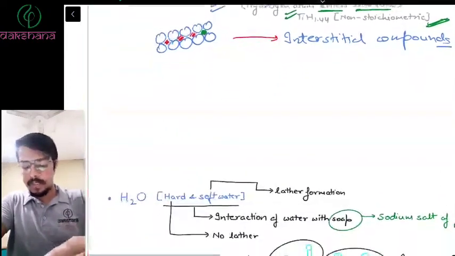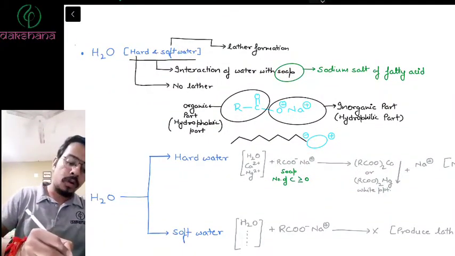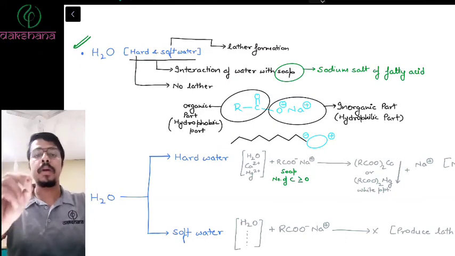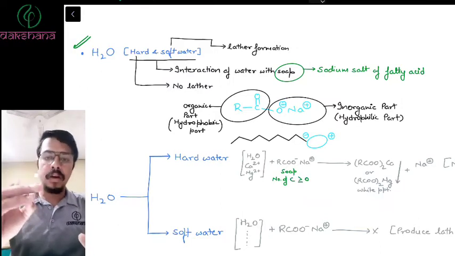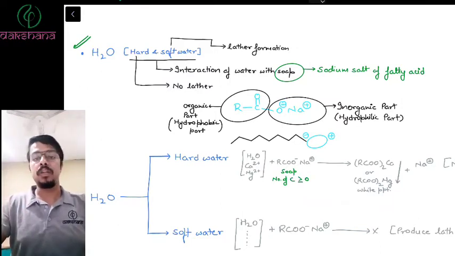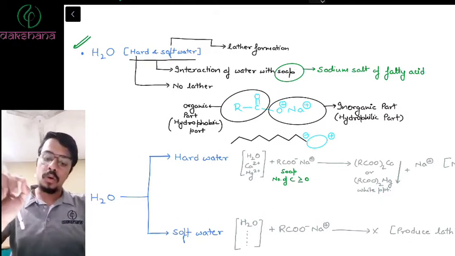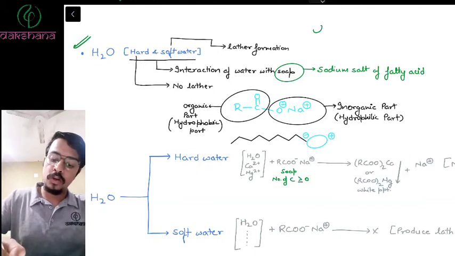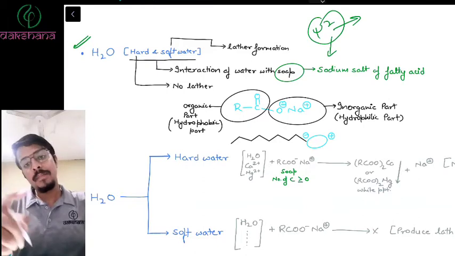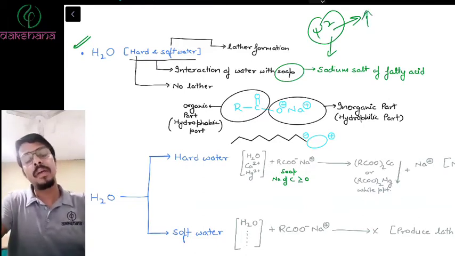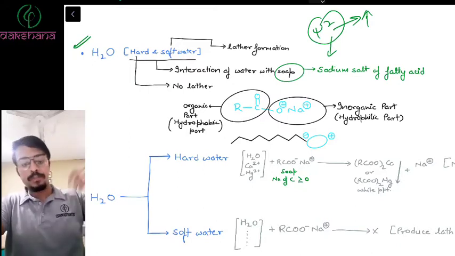Okay, now let's continue forward. The next topic is hard and soft water, and this is the most important topic of this chapter. Why? Because there is a definite possibility that this question might come in your exams. Simple topic, but very important. Why? Because, as we talk about psi square, the probability of finding an electron, the probability of finding this question will be more in the examination, right? So let's start with this topic. Now, H2.